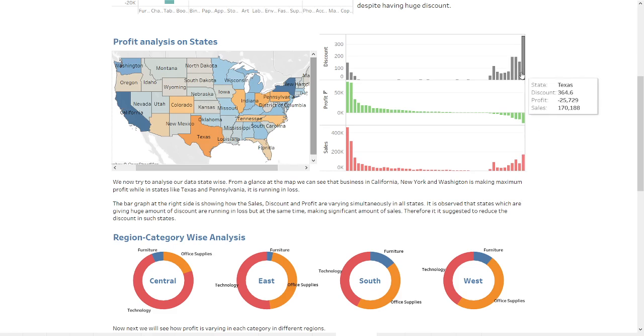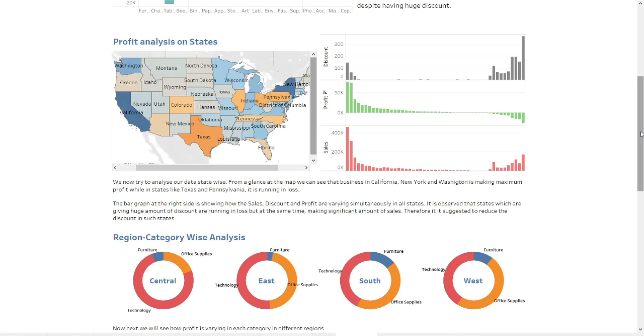We can see here the discounts are maximum, but the business is facing losses in the same states, and also not creating much sales despite the huge discount. Therefore, it is suggested to reduce the discounts in such states to reduce the losses.